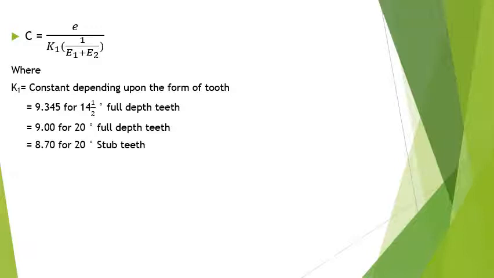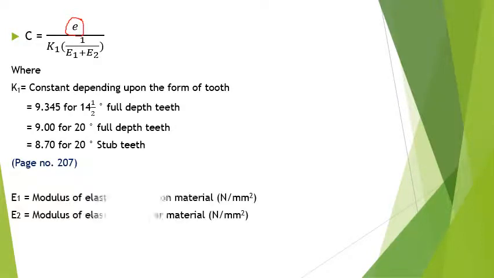So you can see the values here. K1 is given by 9.345 for 14.5 degree full depth, 9 for 20 degree full depth involute, and 8.7 for 20 degree stub teeth. And e represents the error while cutting the teeth, and E1 and E2 represent the Young's modulus or modulus of elasticity of the pinion and gear respectively.